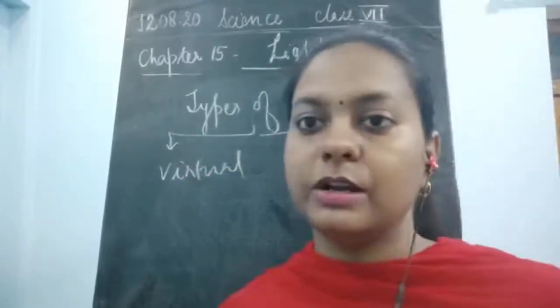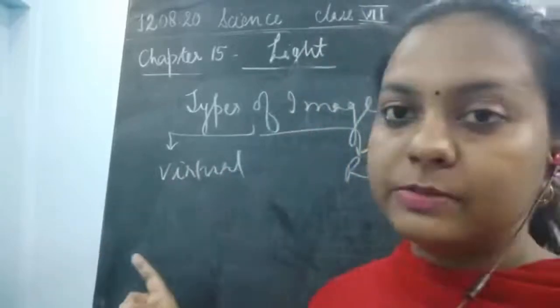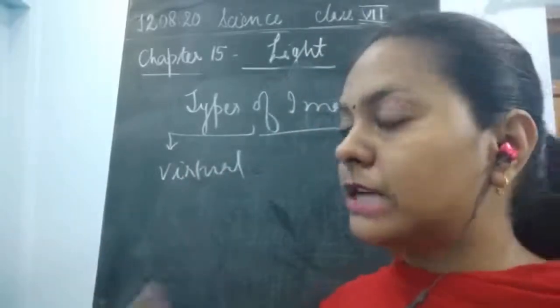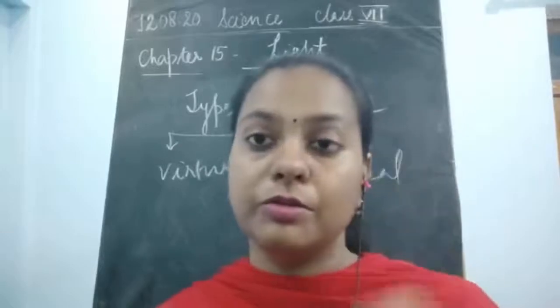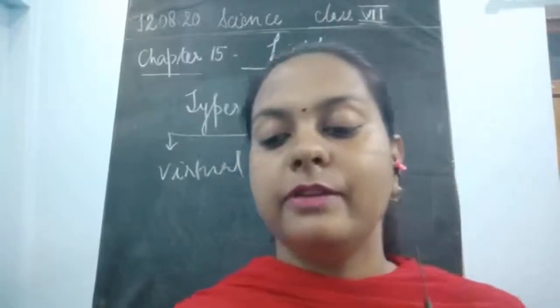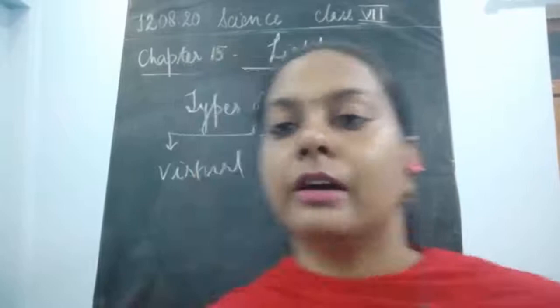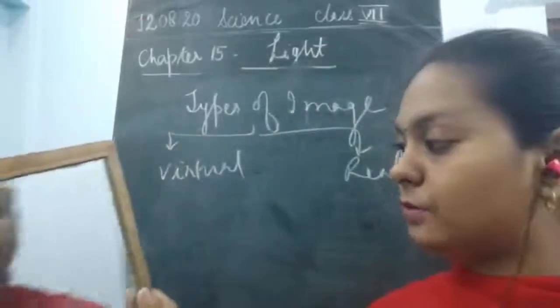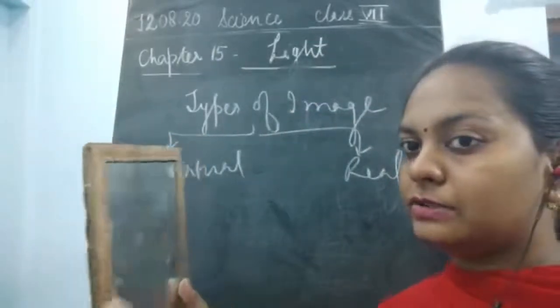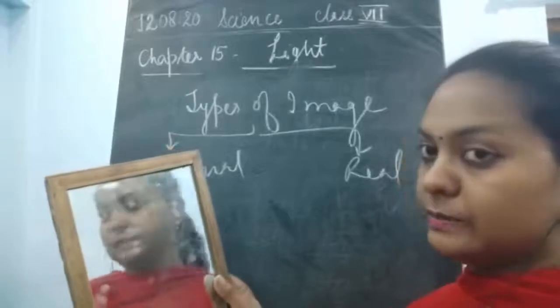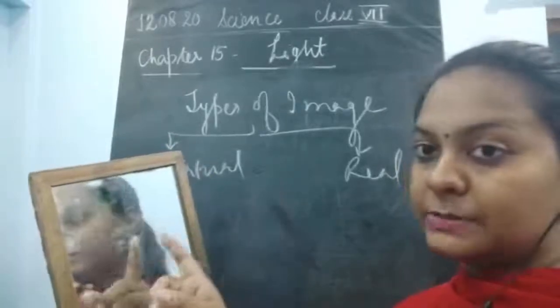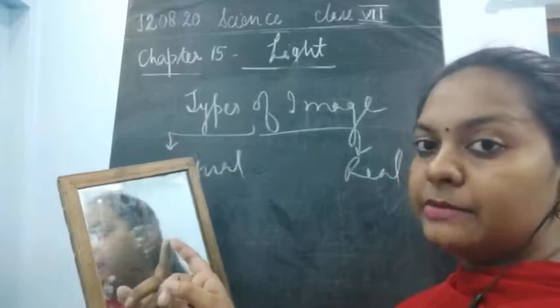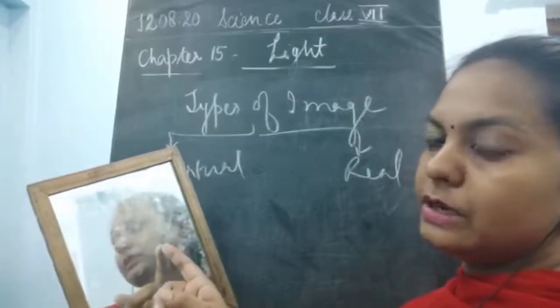Now what is this virtual image and the real image? Virtual image means that till the time you are standing in front of something, you are able to see the image. For example, if I am standing here, I am able to see my image in this mirror, and you could see my face looking inside it. Till the time I am standing in front of it, I would be able to see my image.